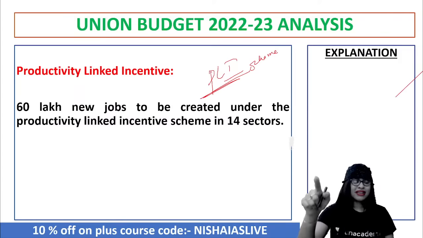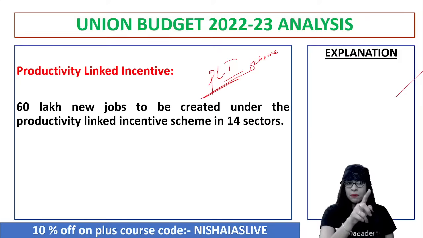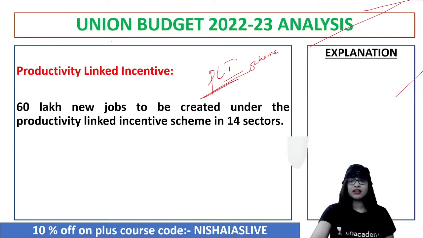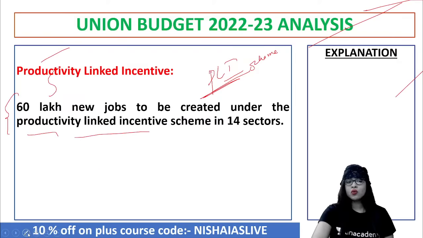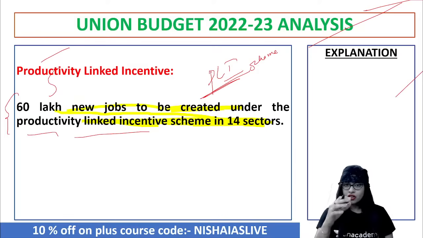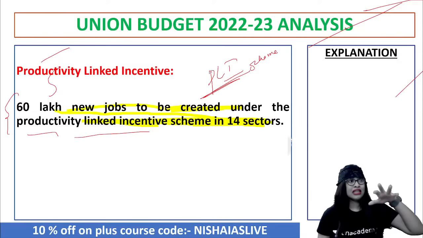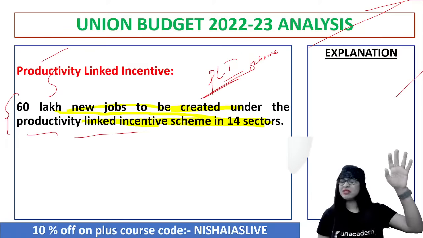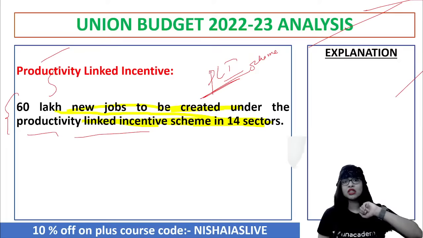So to overcome the biggest social issues, the production incentive was focused on in the current budget as well. They said that is a good thing, guys. Let me tell you that 60 lakh new jobs are to be created. Yeah, that is a brilliant thing, no doubt in that. Under what? Under the productivity linked incentive scheme. That too, not in one or two sectors, rather in 14 sectors. They said they will do that. So don't you think so? It is something to be looked upon. Yes. So the biggest social evil called unemployment can really be looked into through this perspective, because that is what leads to the next social evils like hunger, starvation, poverty, death, et cetera, because that is actually hampering the growth and development of our country.